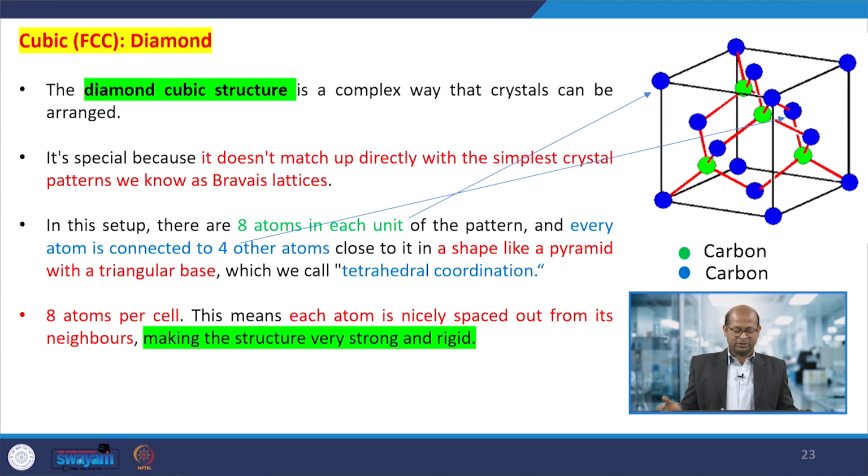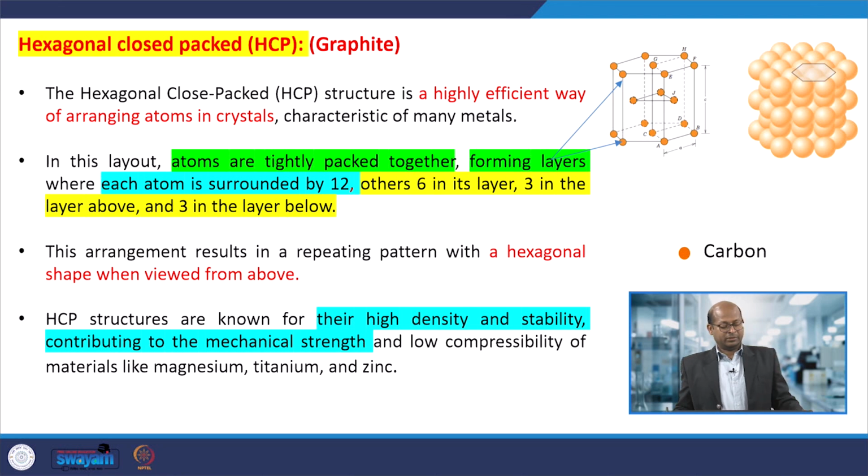In the case of diamond, the green ones are also carbons, but each carbon atom is connected or bonded with covalent bonds to 4 other carbon atoms, and this type of arrangement is present. So, okay, tetrahedral coordination is present in the case of diamond, that is FCC type of crystal formation.